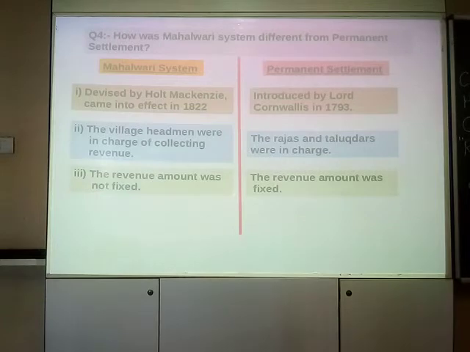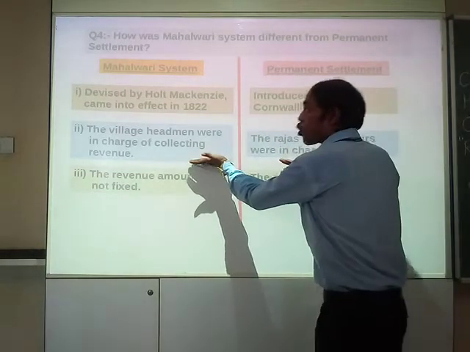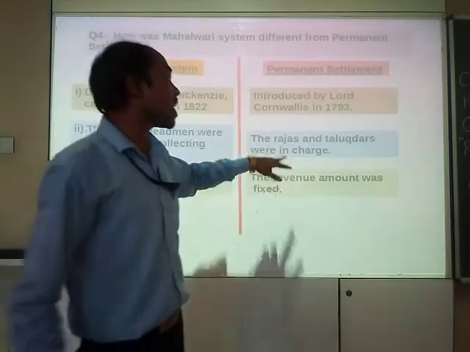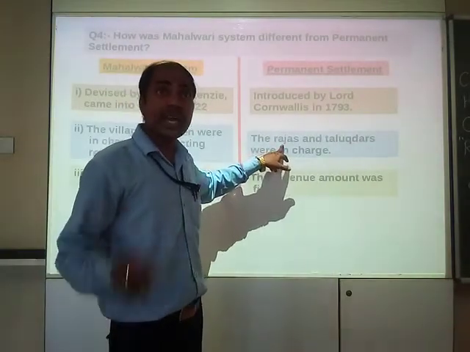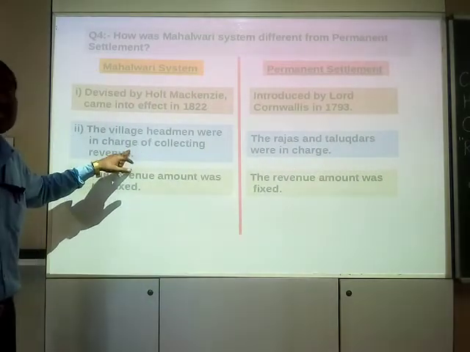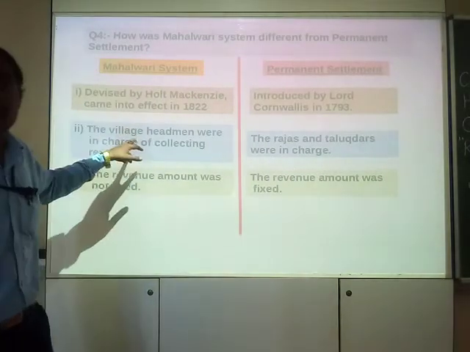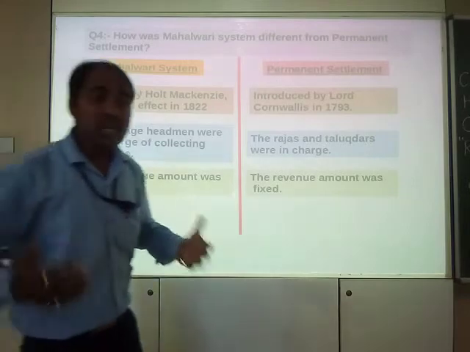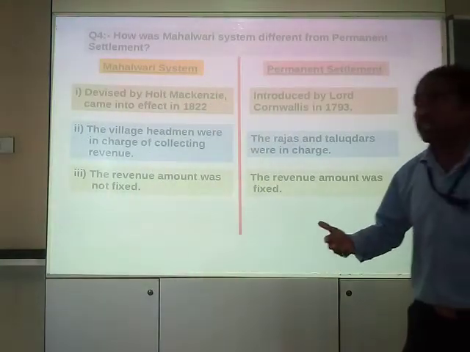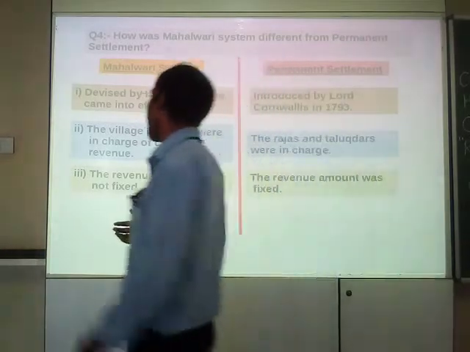This was the thing. Now the second point of difference. Who were the collectors in permanent settlement? Rajas and Talukdars, who were made zamindars, right? Now, who were the collectors in this Mahalwari system? It was the head of the village, or you can say the sarpanch or the mukhia of the village, right?